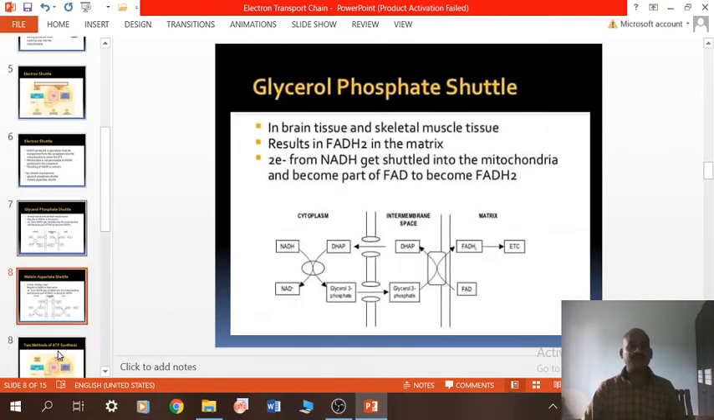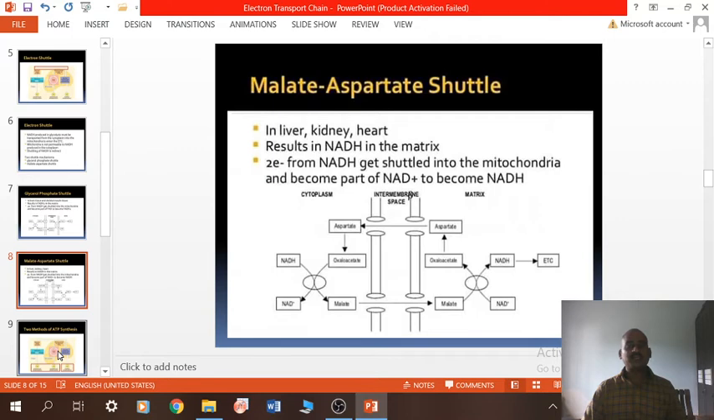The second one is the malate aspartate shuttle. In some other parts of our body, they would proceed with a malate aspartate shuttle. In the liver, kidney, and heart, it results in NADH in the matrix. Two electrons from NADH get shuttled into the mitochondria and become a part of NAD to become NADH2.